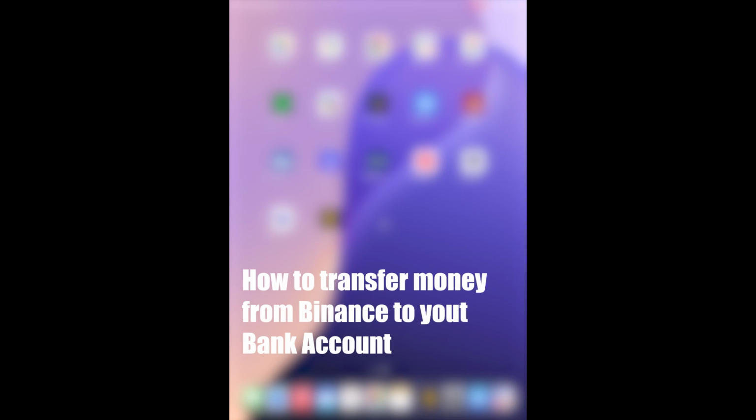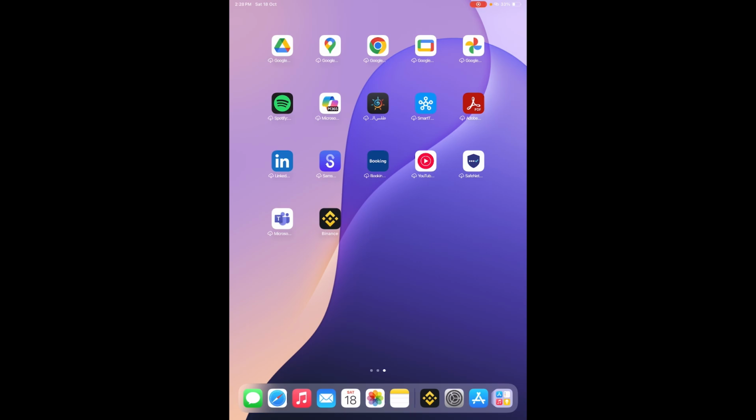Now, for those of you who may be wondering why I'm making this video today, it will take you step by step how you can transfer money from your bank account to your Binance wallet or to your Binance account.